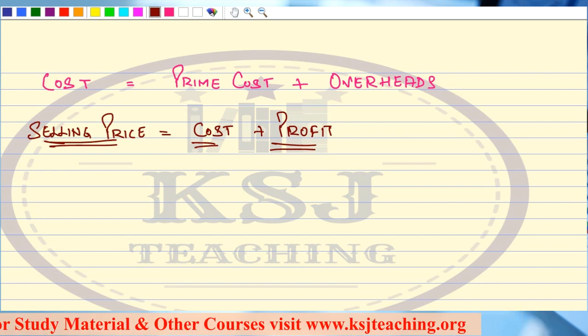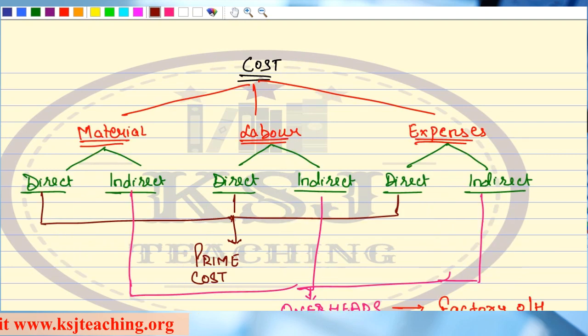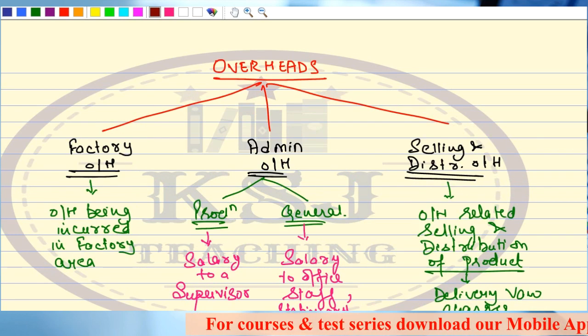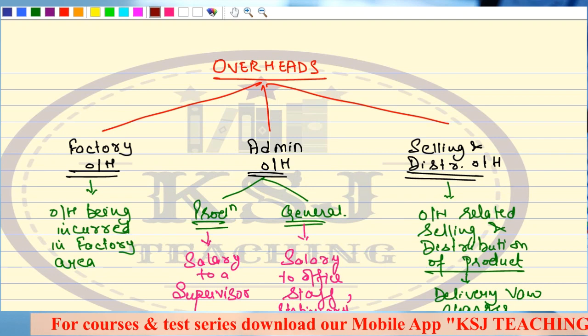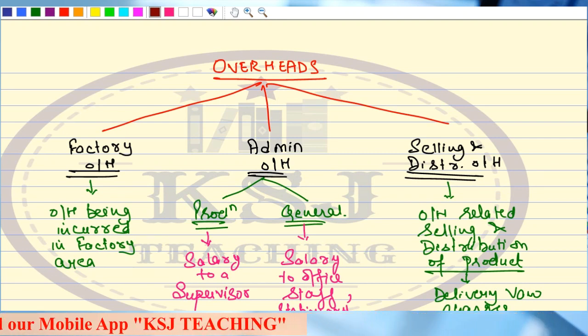Now in the next lecture, what we are going to discuss is the list of items that will come under the direct cost and the list of items that are going to come under the overheads, whether factory, admin, or selling. What are the various things that can be asked in the examination, and you will have to categorize those items between factory overheads, administration overheads, and selling and distribution overheads.